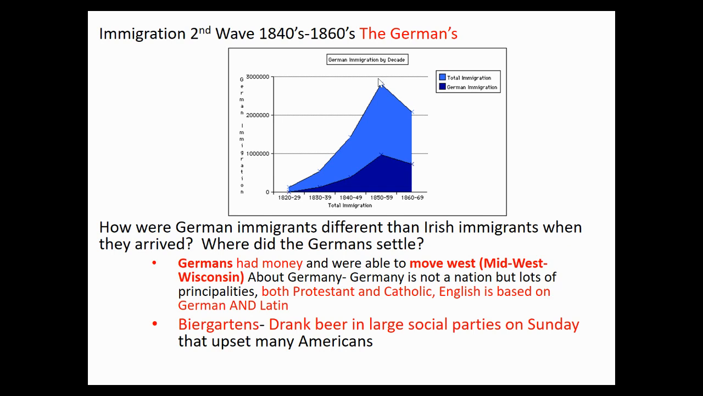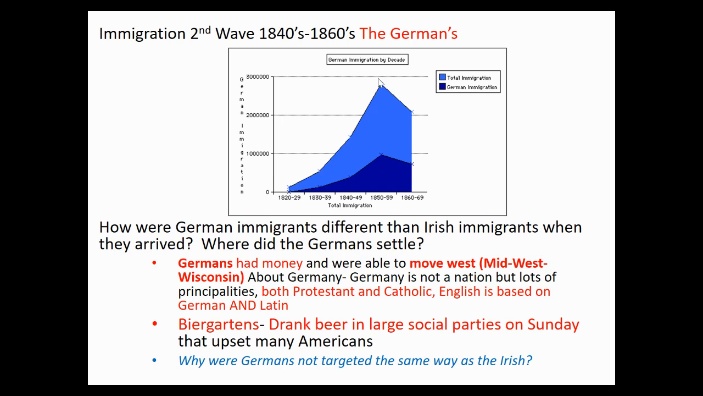Now, something that the Germans did do that upset Americans is they drank on Sundays, right? During this time period, the 1840s and 50s, the Second Great Awakening is going on and Americans are starting to rediscover their religion, right? And using Sunday as a holy day. The Germans are taking Sunday as their day off and getting together in social parties and drinking, which upset a lot of Americans.